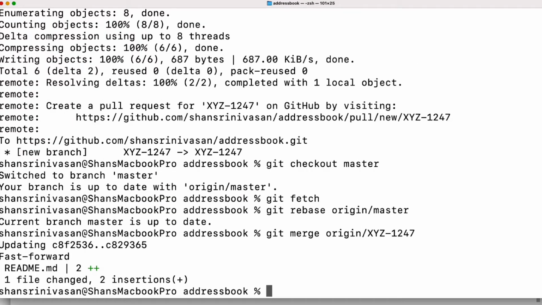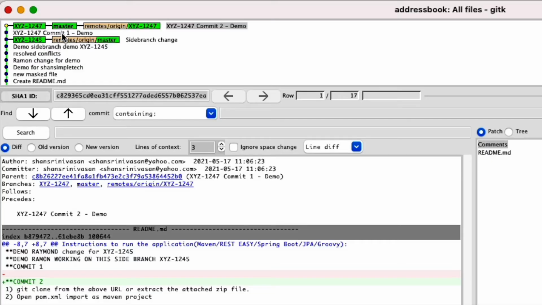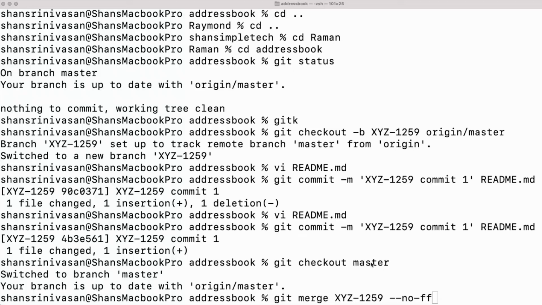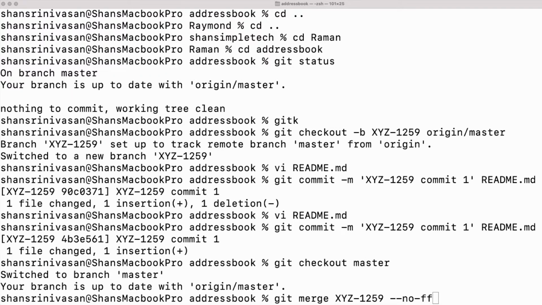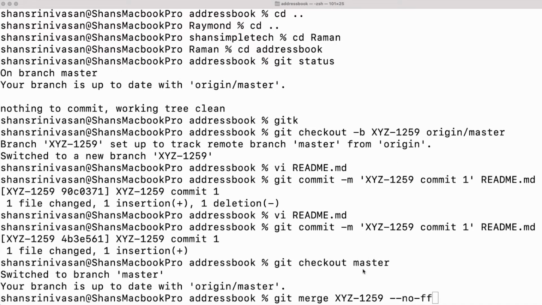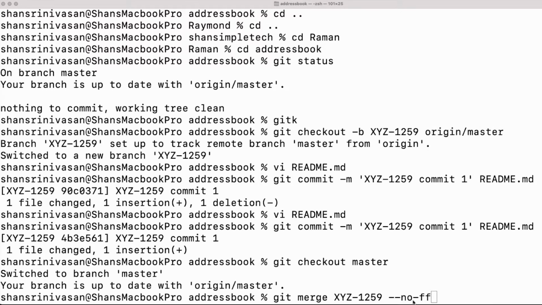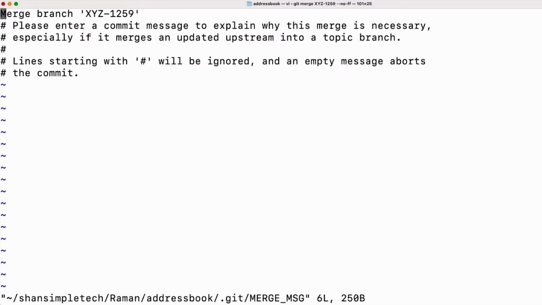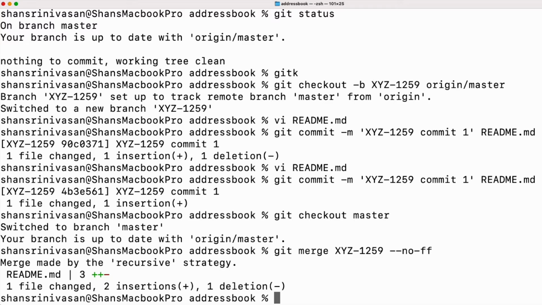Now notice the word fast forward here. Okay, now if you look at it, gitk, you see xyz1247 master, remote origin master at the same level. Now let's see how a non-fast forward merge works. So I've done xyz1259 in this case. I made 2 commits on xyz1259 branch. I'm switching to master and I'm merging as non-fast forward. So you just give a message and do a duplicate and got merged.